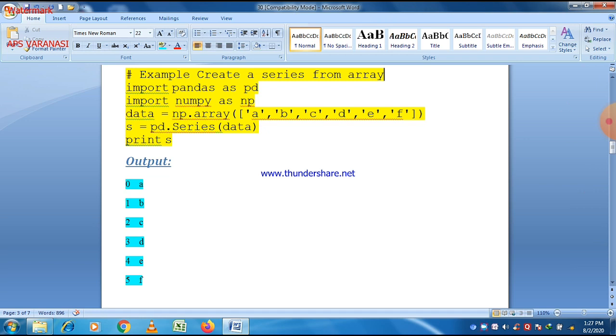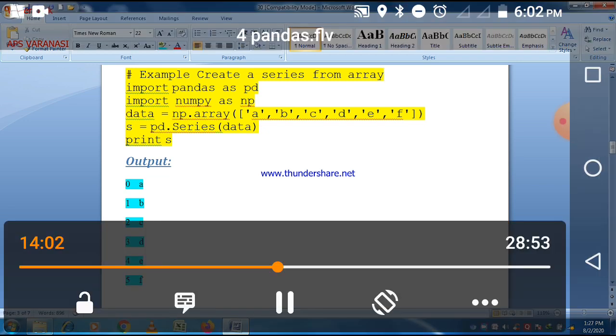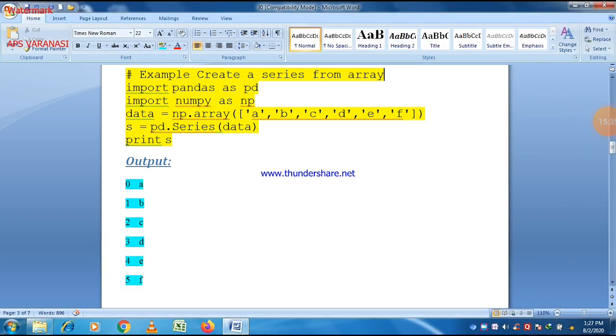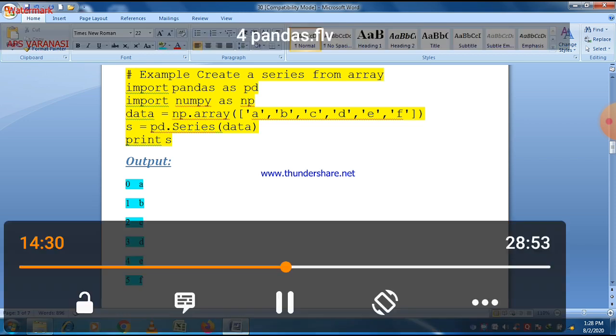So using data, you can easily see that a table without index is created here, and you can see one thing: there is a default index starting from 0, 0 1 2 3 4 5. So if you don't give any index value, then there is a default value for it starting from 0. But if you want to give an index value, then for this purpose there is a parameter named index. You can use it to give a different index value.